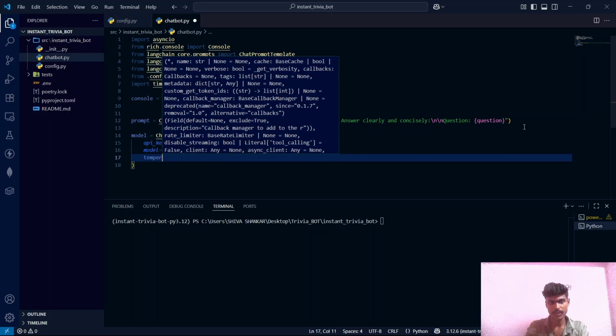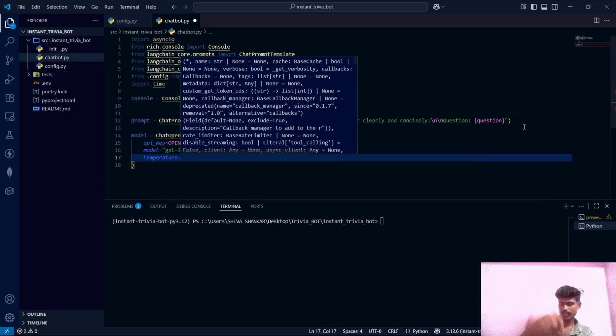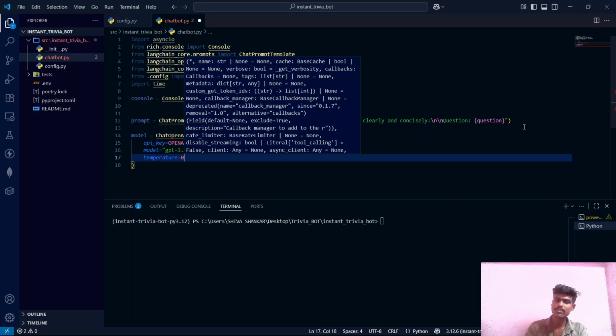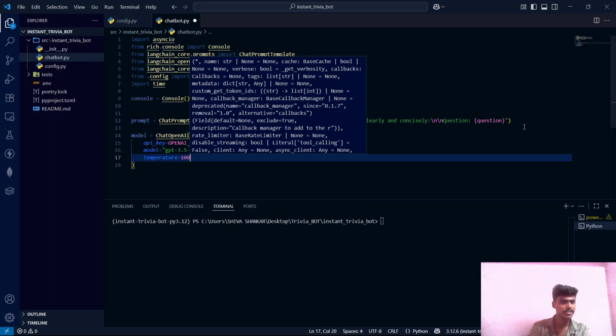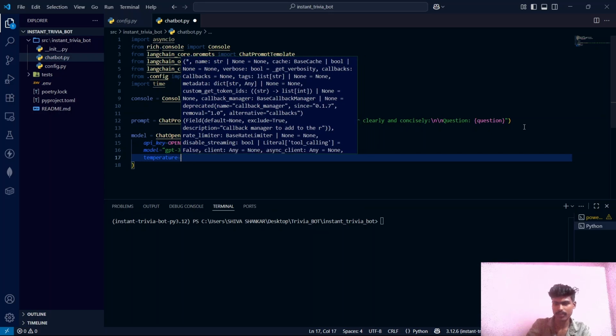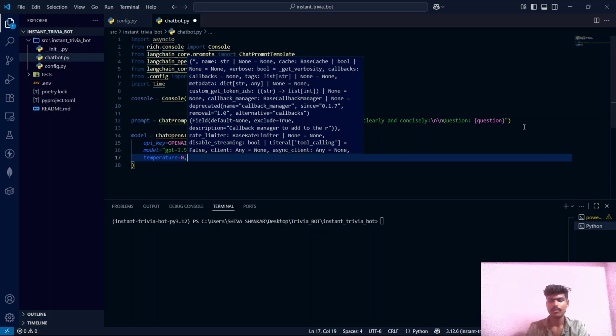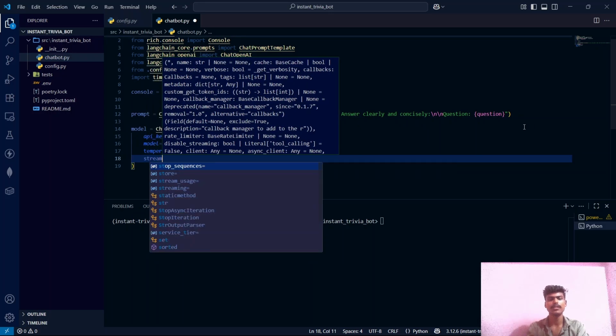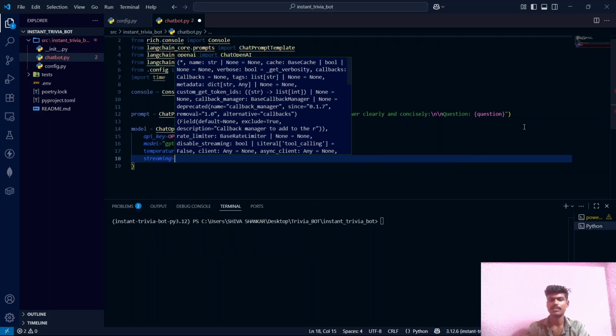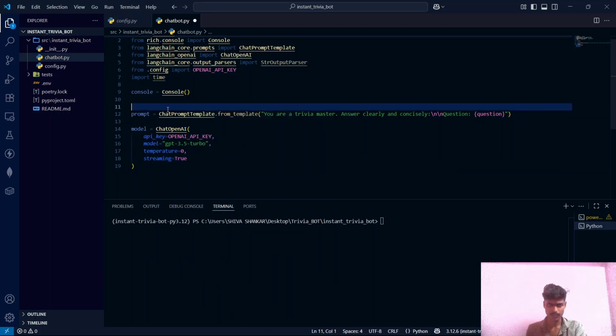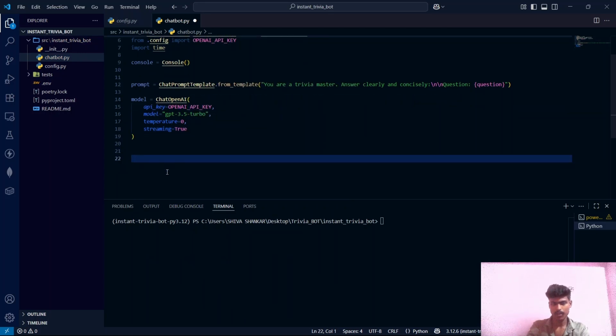And also we need to define the temperature. The temperature will define the creativity of that model, guys. Suppose if we set 0, then the model will have 0 creativity. That means it will be purely deterministic. If we give it a high value, then it is having maximum creativity. So for our application, we don't need creativity. It should be 0 creative. So we are giving the temperature as 0. And we should enable streaming as true. So the model is ready.